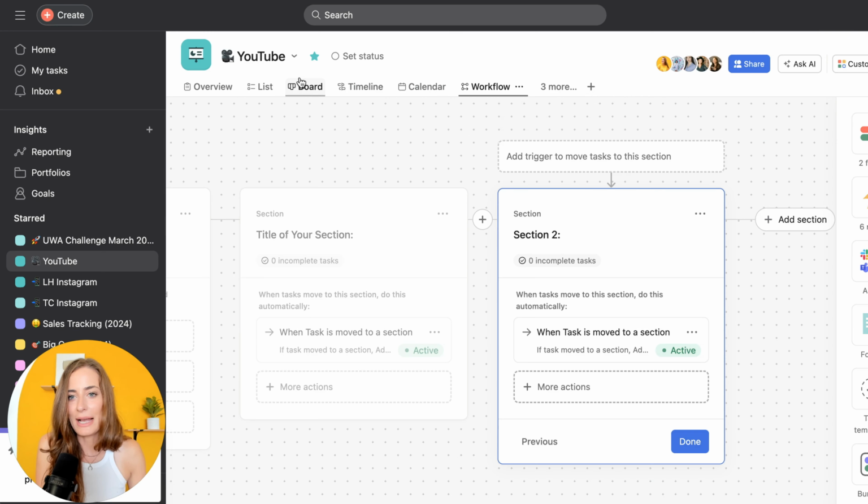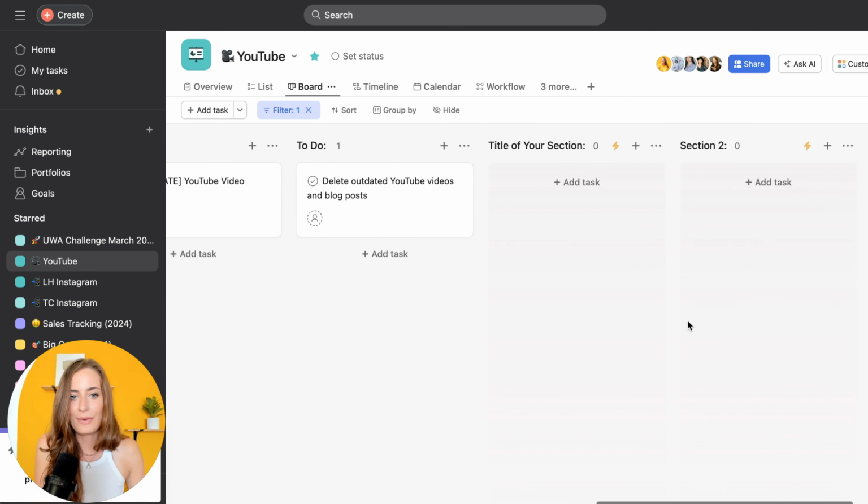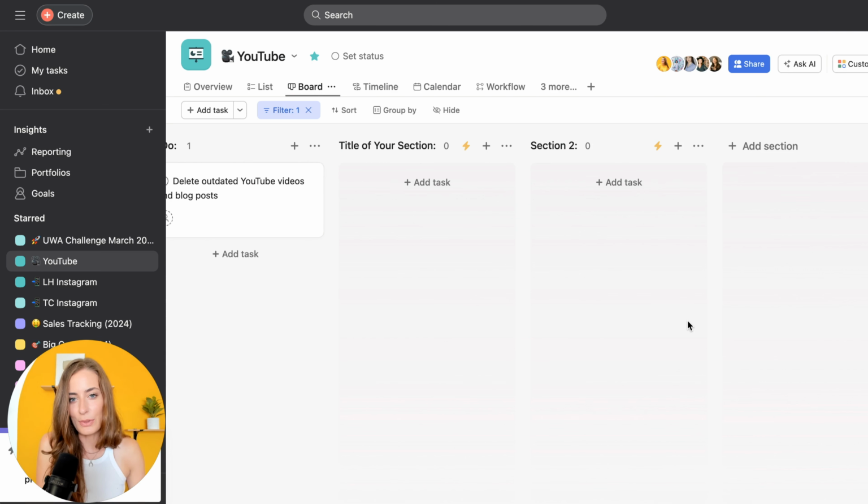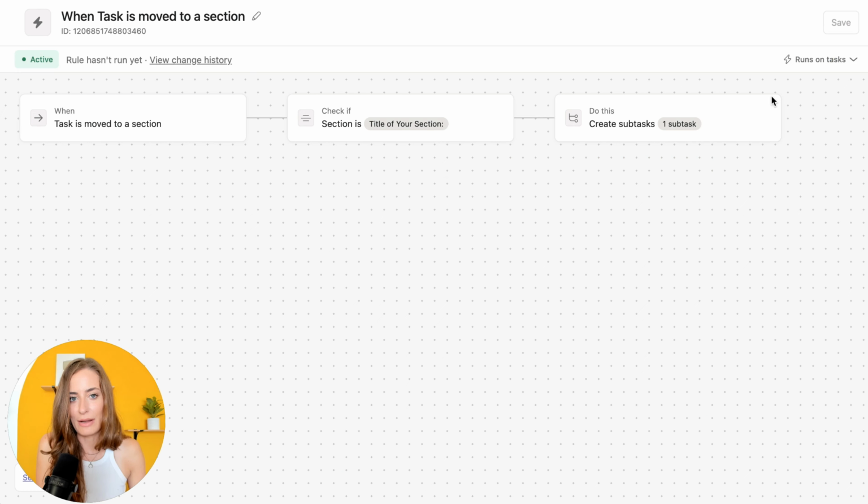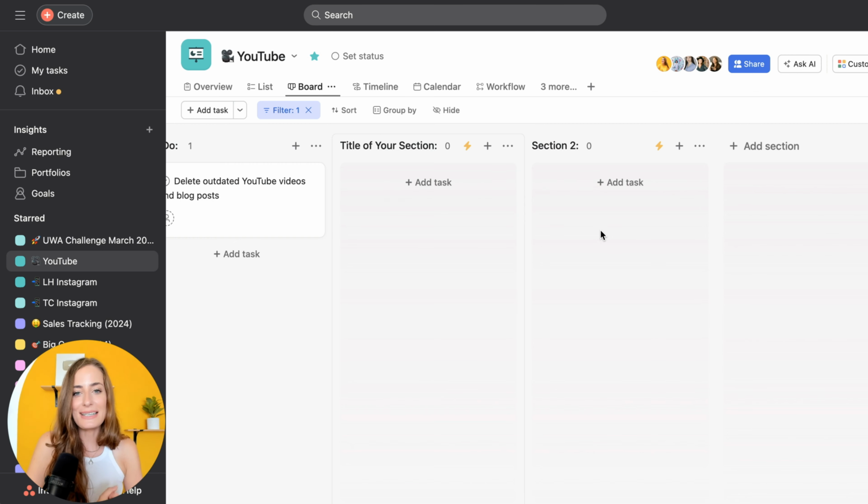Okay, so now let's flip back to our board view. Okay, and because we have set up those rules, you will now see a little lightning bolt next to the title of your section. Okay, and you can click on that, and then you can also edit the rule right from there. So there you have it. Those are the basics of creating a workflow in Asana. Of course, there is so much more that you can do here. This is really powerful. So just go into Workflow and explore how you could use this in your business.